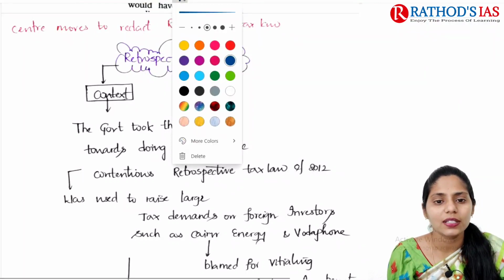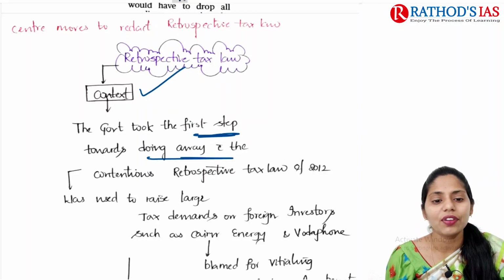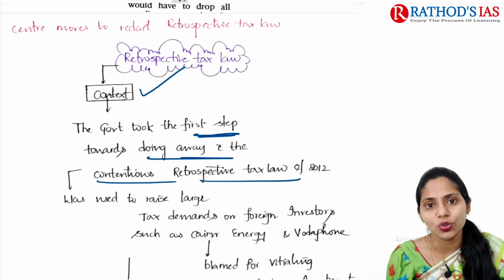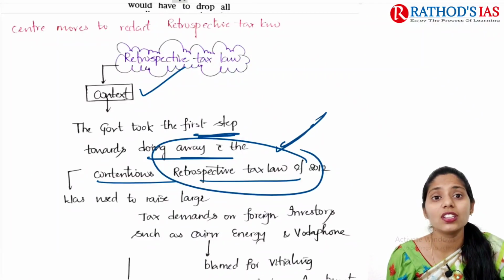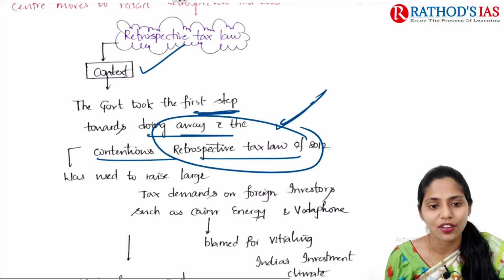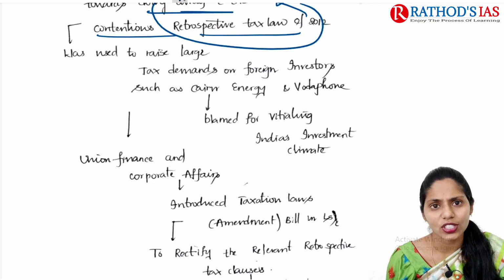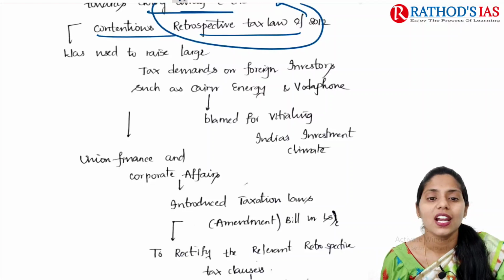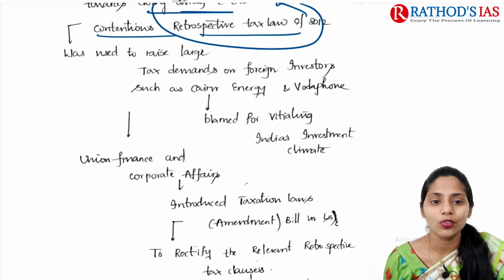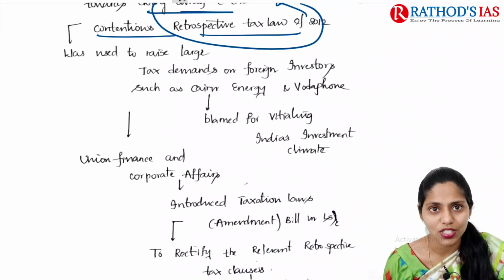So if you see the context, it mainly says that the government took the first step towards doing away with the contentious retrospective law of 2012. So the government mainly wants to make some corrections in this retrospective tax law of 2012. Why did we come up with this retrospective tax law? It was used mainly to raise larger tax demands on foreign investors such as Cairn Energy, Vodafone, etc. And now Cairn Energy and Vodafone blamed India's investment climate.